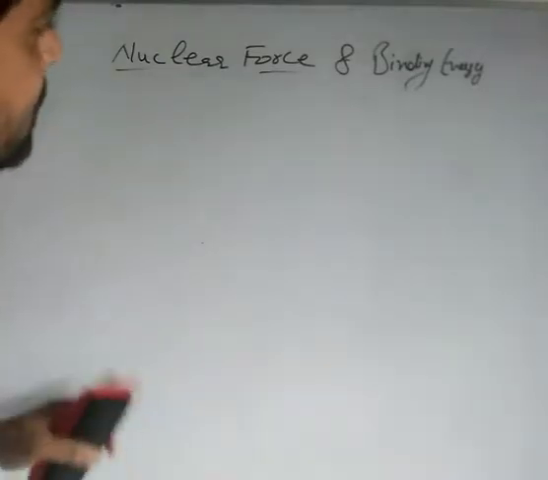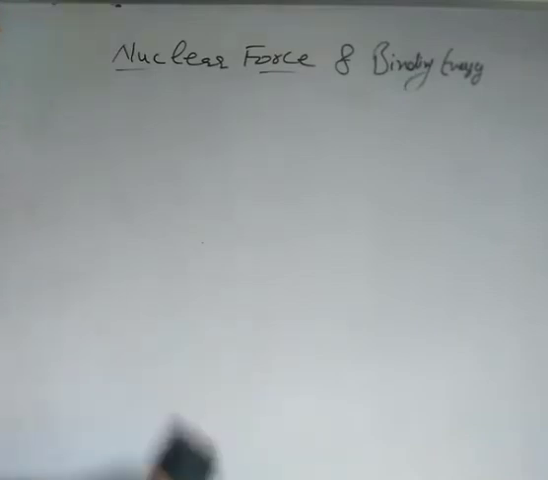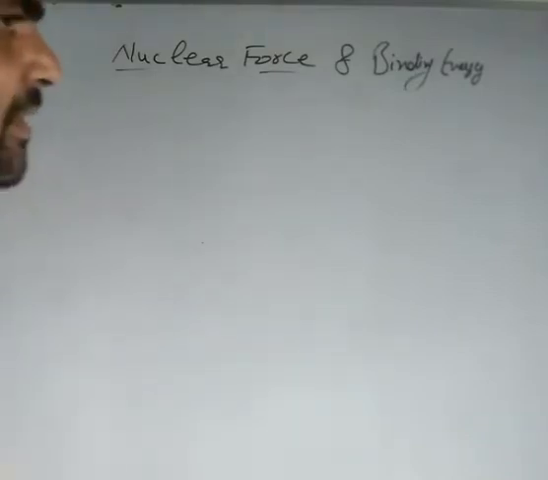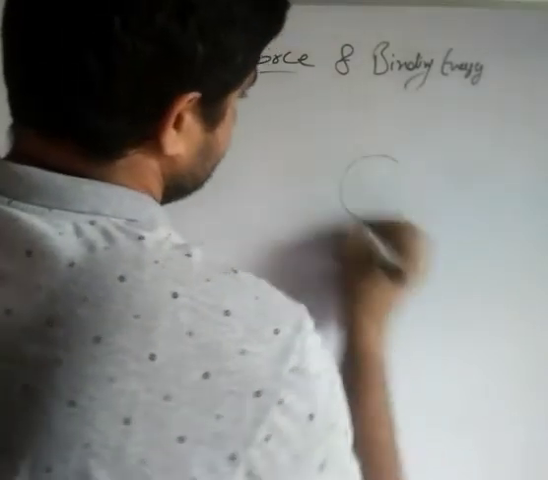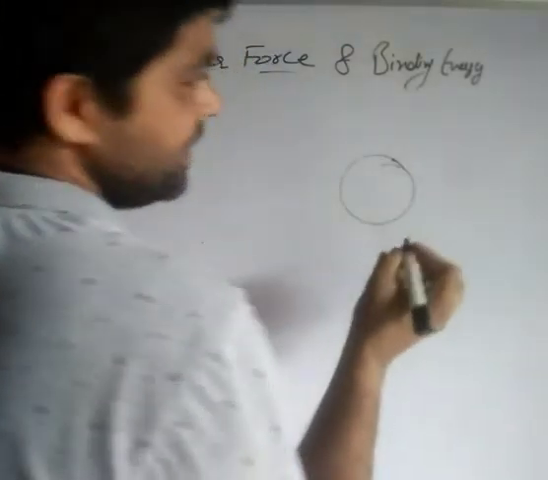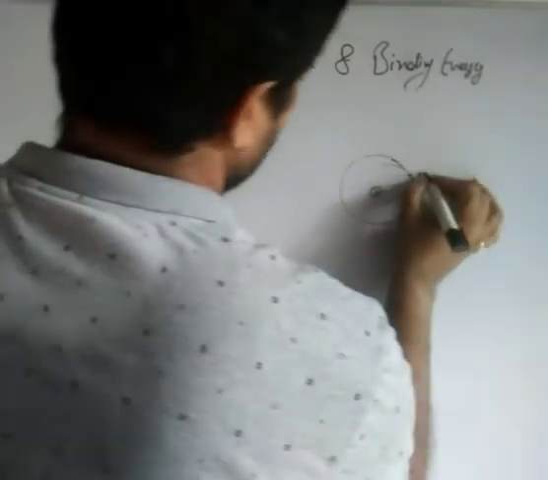Now the next thing is about binding energy. What is binding energy? Why does this binding energy come into the nucleus? For that, first of all, consider the atom. In atom, I consider the simplest atom, that is the hydrogen atom. Hydrogen atom only has a single proton, so you have a single proton here in the nucleus, and you have a single electron.